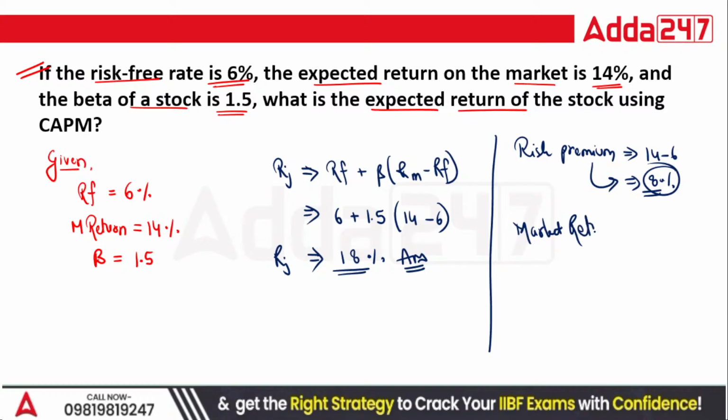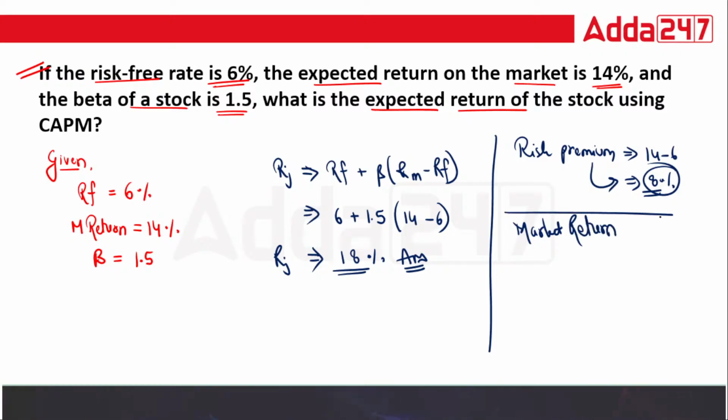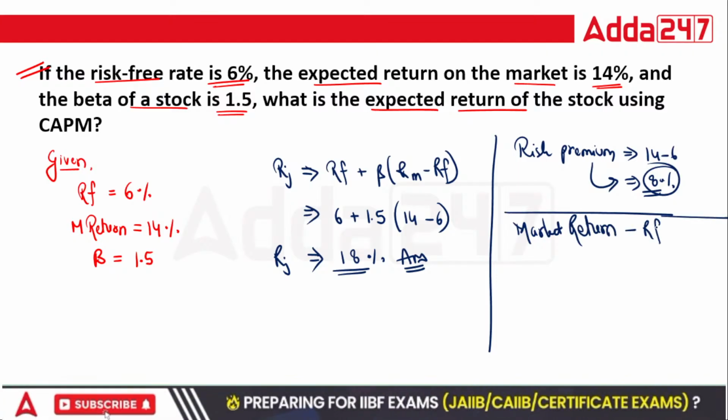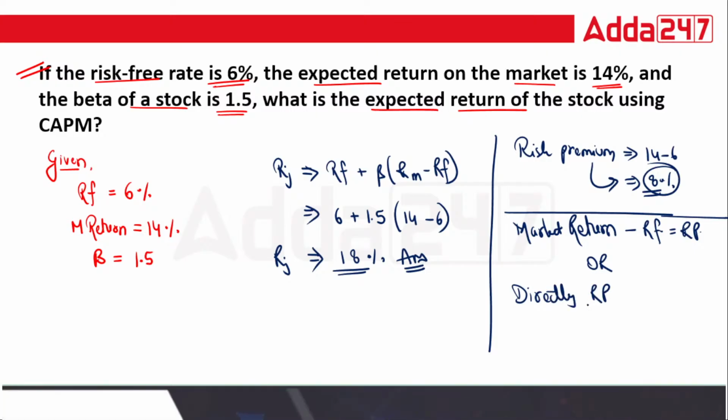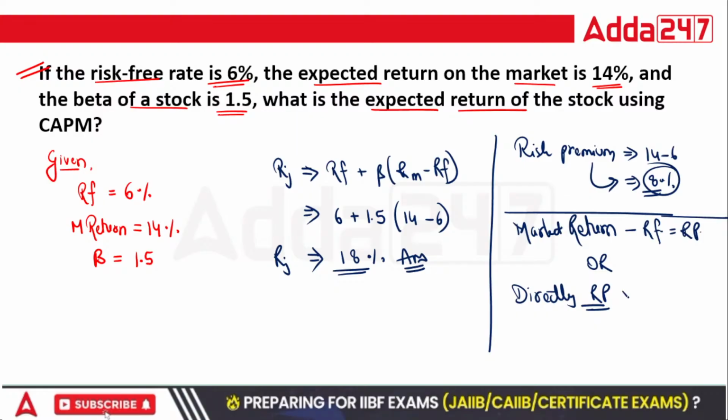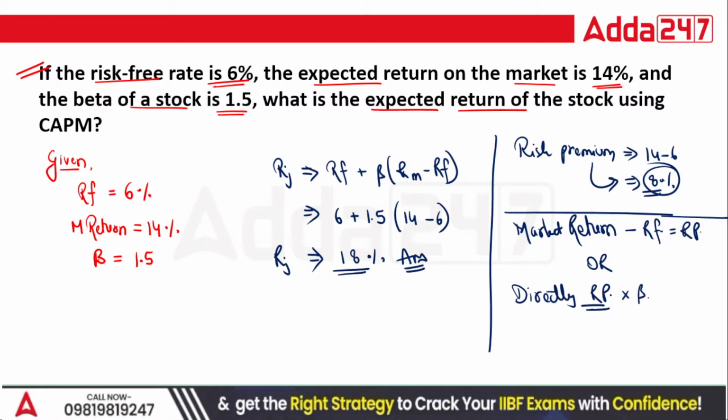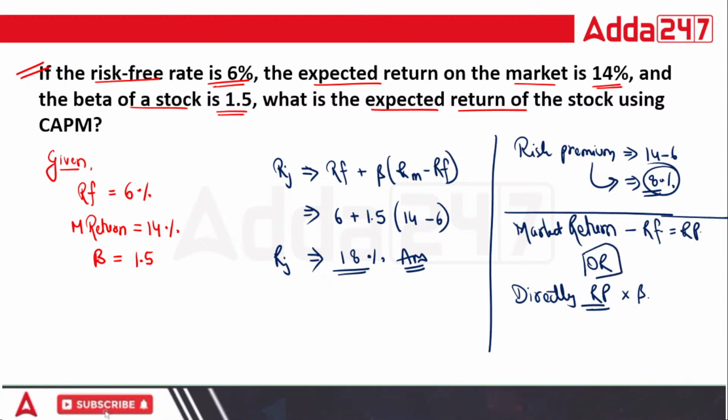If they give you the market return, just subtract the risk-free return from it and you will get the risk premium. Or they can give you the risk premium directly. If they give you the risk premium directly, just multiply with the beta. No need to again subtract it from the risk-free return. So these are the two formulas which you need to remember.